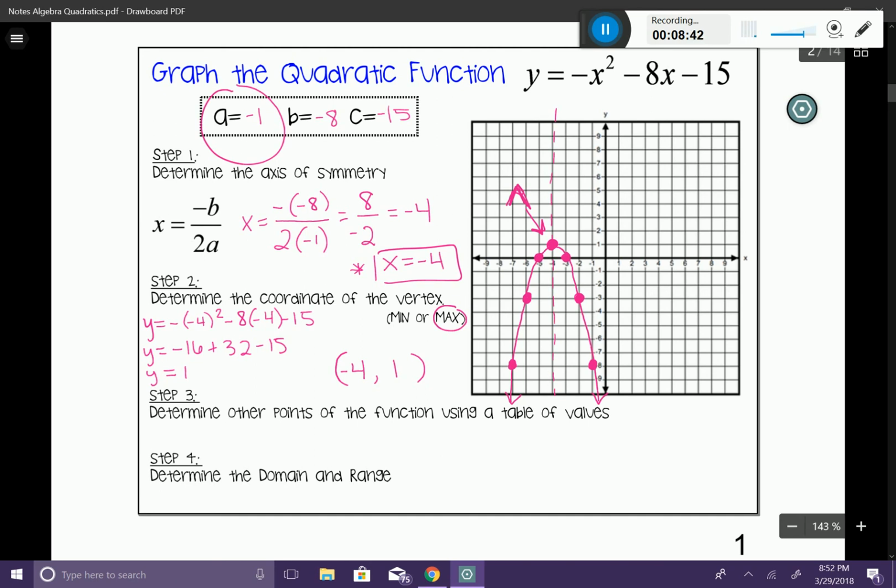Okay, step 4. The last thing we're going to do here is pull some information out from a long time ago. We're going to try to determine the domain and the range.